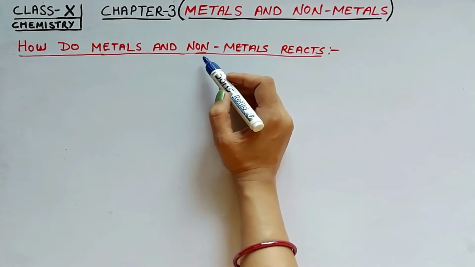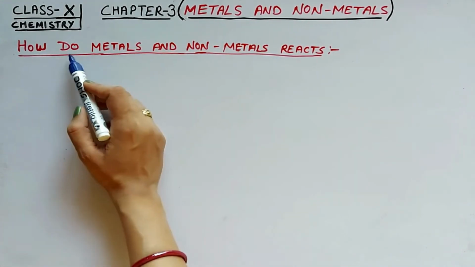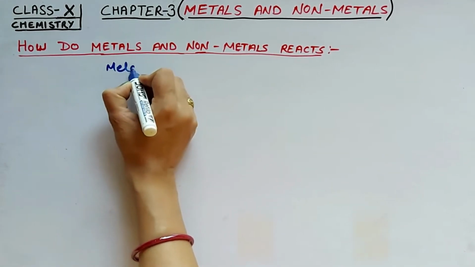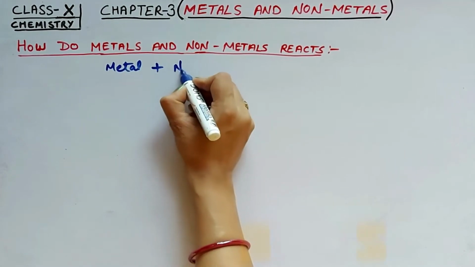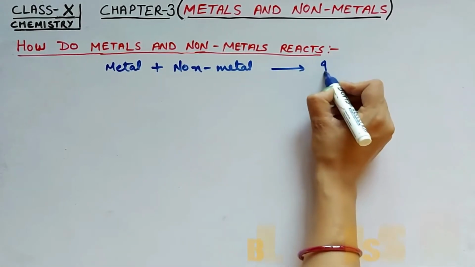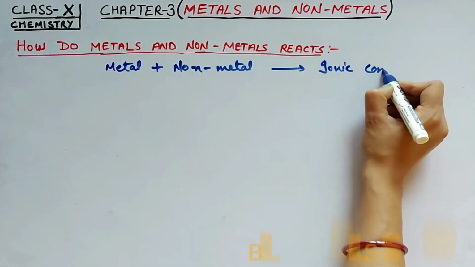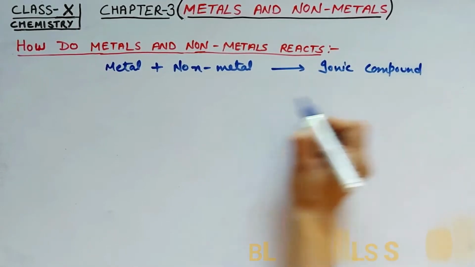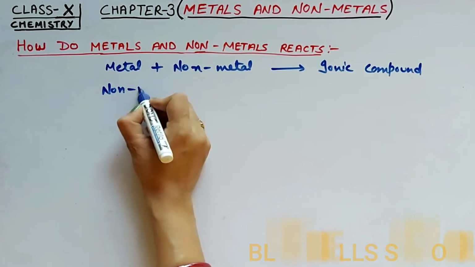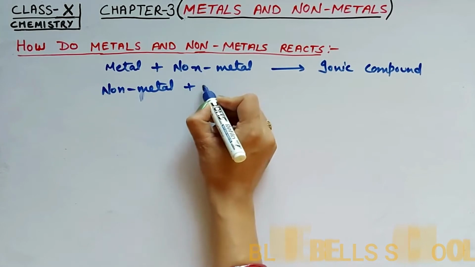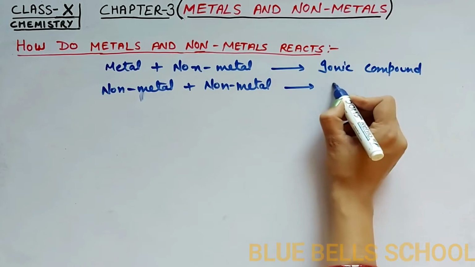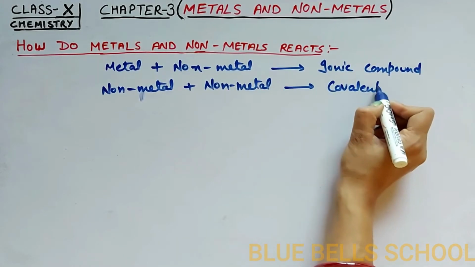After chemical properties of metals and non-metals, now I am going to discuss how metals and non-metals react. When metal reacts with non-metal, it will form ionic compound, but when non-metal and non-metal react with each other, they will form covalent compounds.